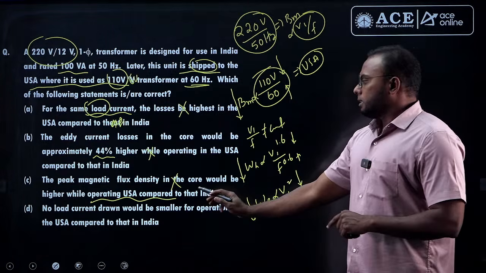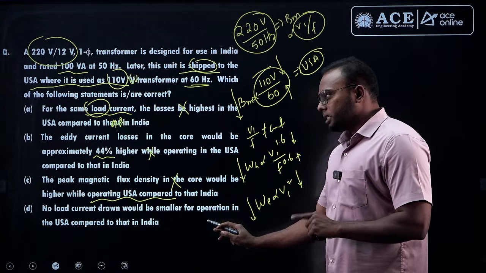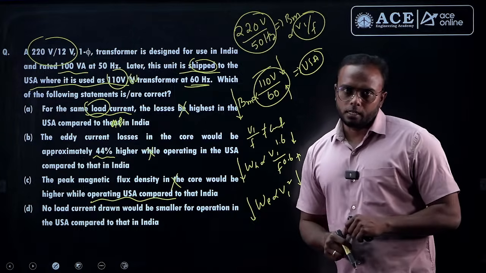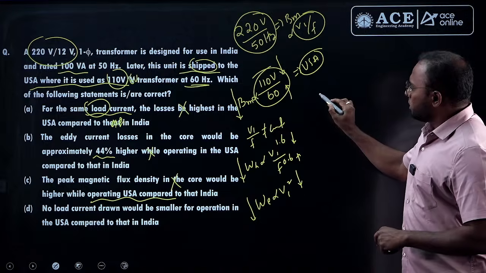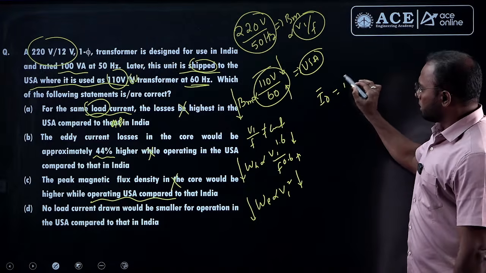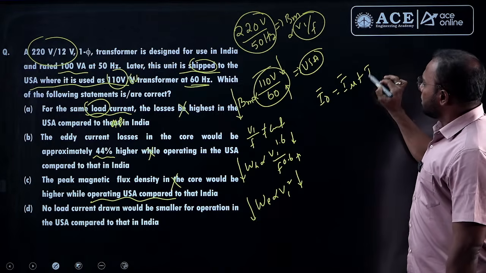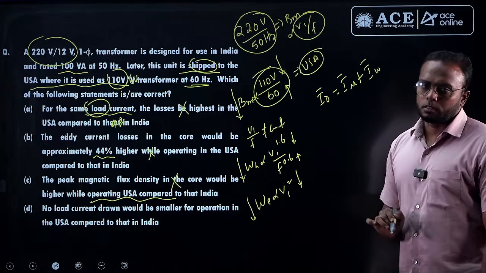No load current drawn would be smaller for operation in the USA compared to India. Yes, the no load current is small. Why? Because the no load current is the sum of two currents: the magnetizing current and the iron loss current.